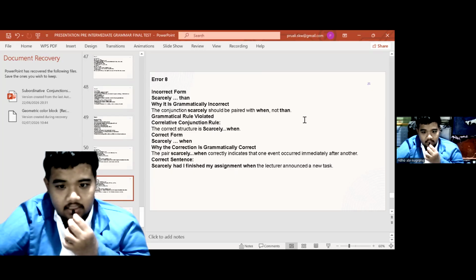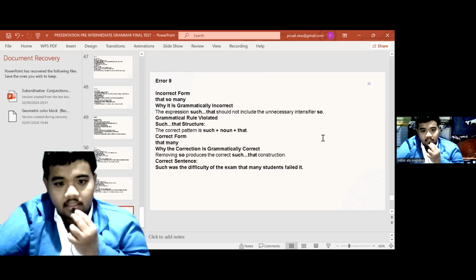Correct form: "scarcely when". Why is the correction grammatically correct? The pair "scarcely when" correctly indicates that one event occurred immediately after another. Correct sentence: Scarcely had I finished my assignment when the lecturer announced a new task.